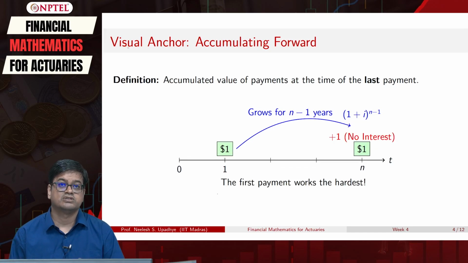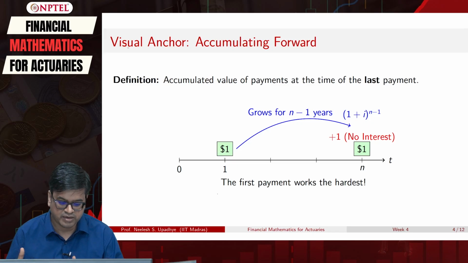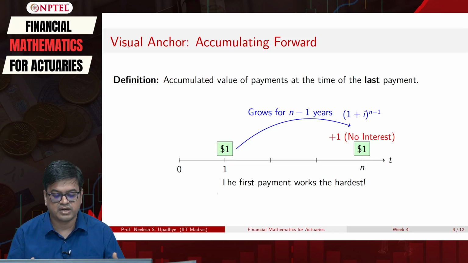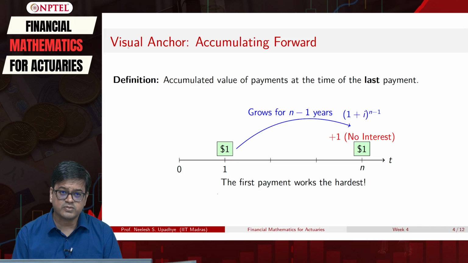So the money that you invested earlier works hard, and it is the hardest working capital that you have. The earlier you save, the better off you are. That's what the traditional wisdom is, and that's what is being revealed here. Now how will this drive us to derive the formula for S angle N?